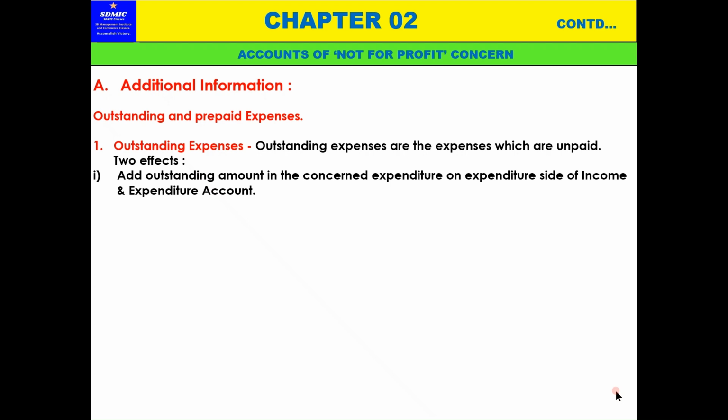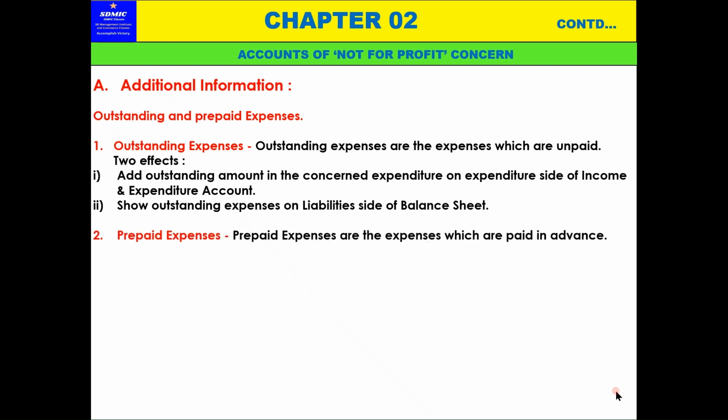Same way in our previous slide we mentioned 11 months rent paid. So the 12th month rent means that will be rent 11 months plus add outstanding rent to that, 12,000 rupees is taken to the outer column, and this 1,000 rupees rent, outstanding rent, will be taken to the liability side of the balance sheet as outstanding rent. Now show outstanding expenses on the liability side of the balance sheet.